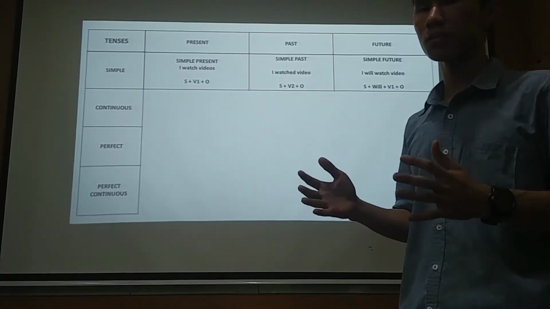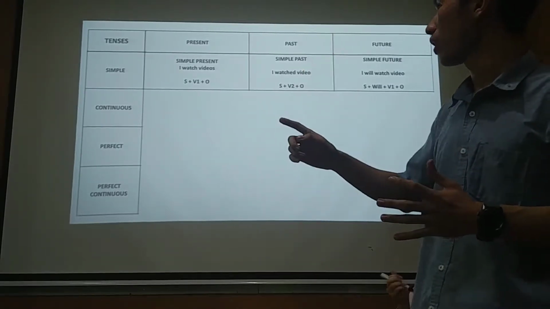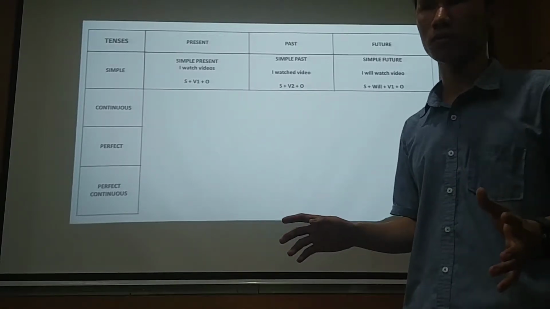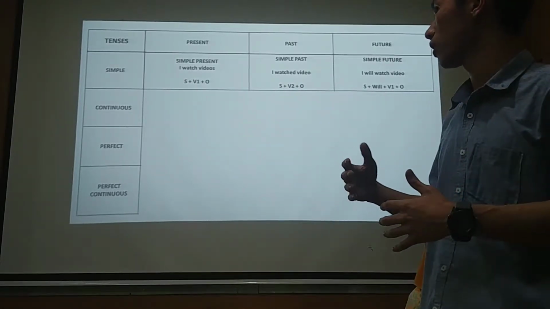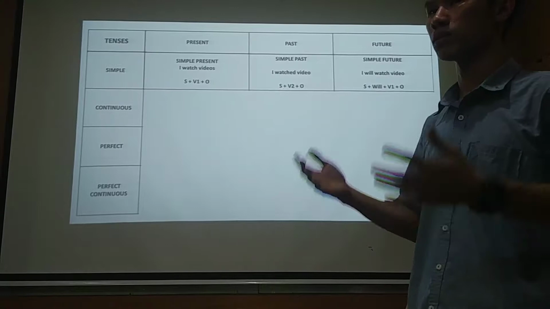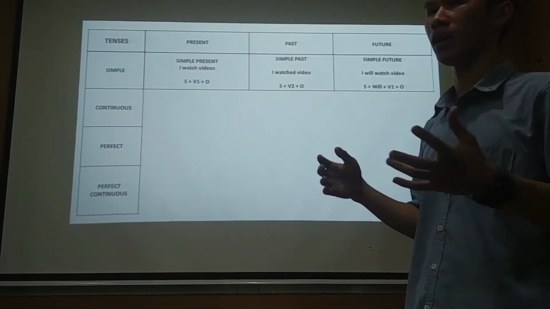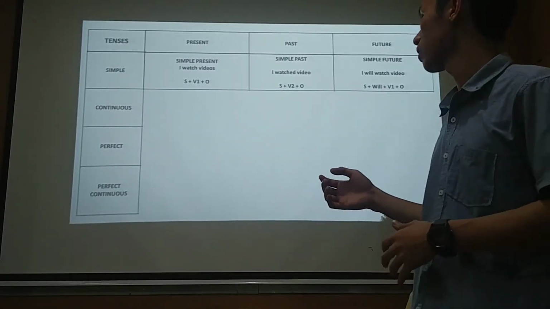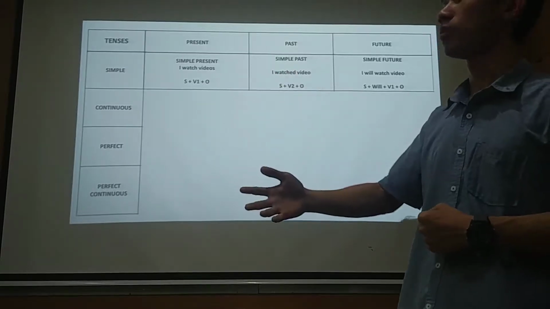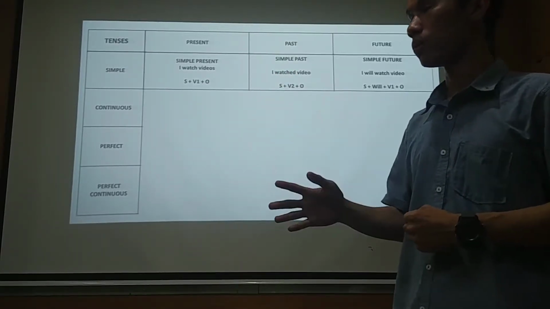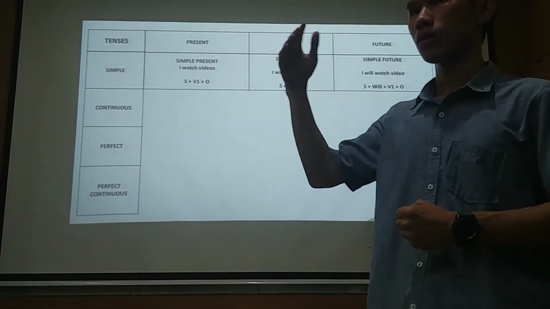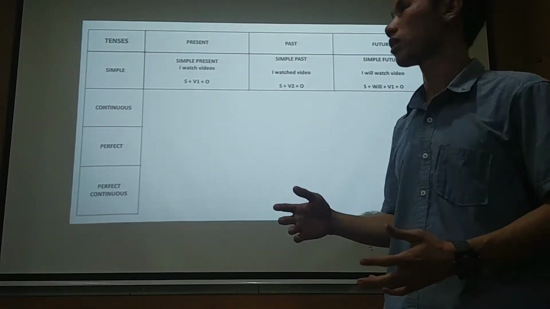The formula is subject, verb 1, and object. It's very simple. You just say the subject, which is I, you, and then he or something else. And then you just put verb 1 and object. You go travel. That's another example.